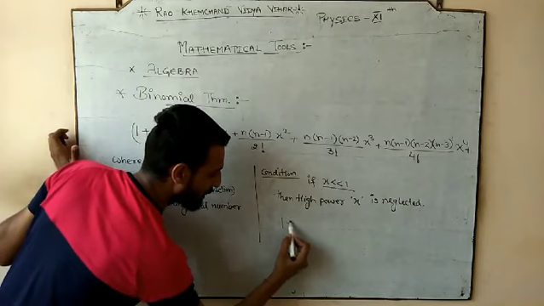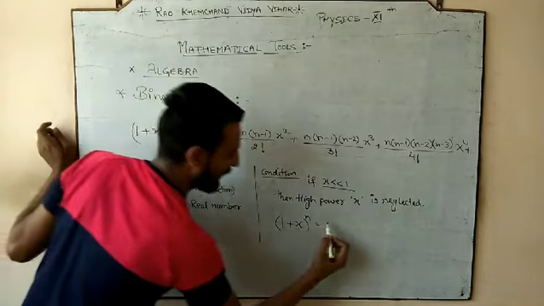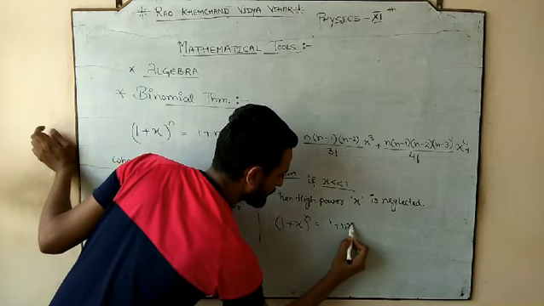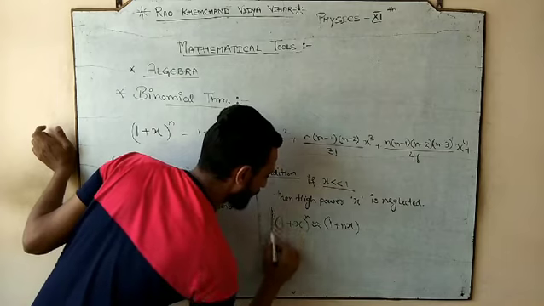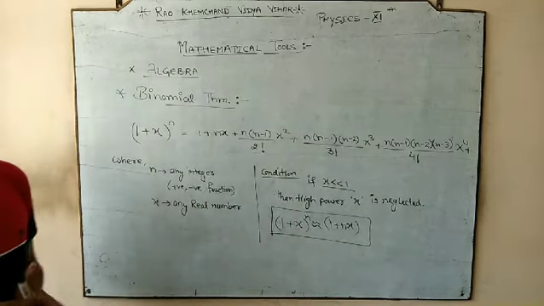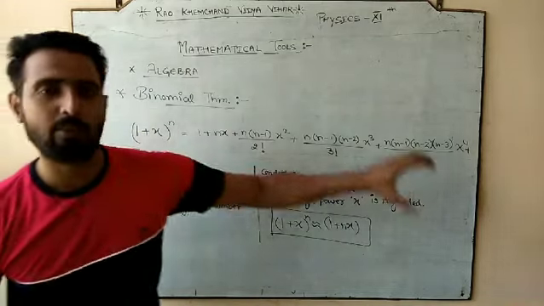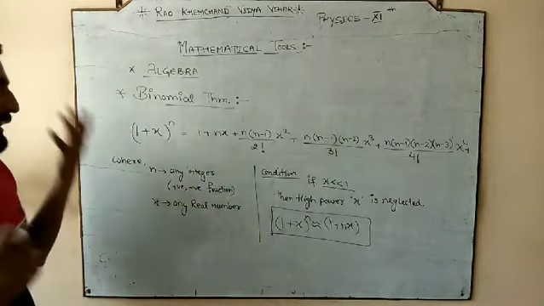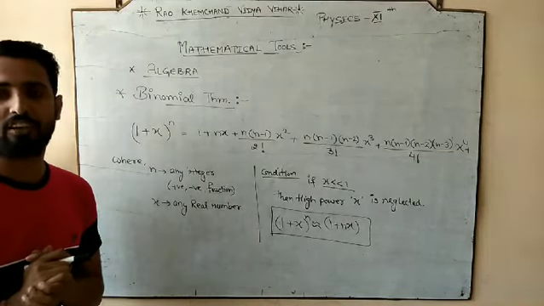So what is left to us? 1 plus x power n is equal to 1 plus nx. And here we always use the symbol nearly equal to. And this expression is called the binomial theorem. So this is the exact form of the binomial theorem. Okay, now the question arises, sir, how has this expression come in front of us?